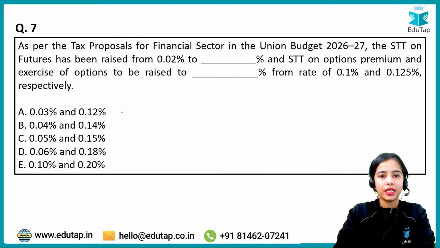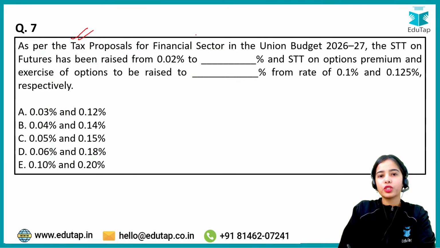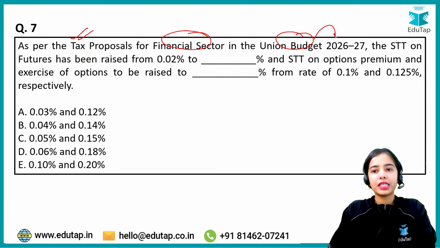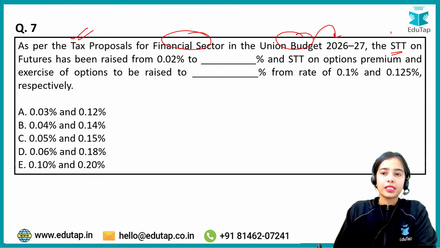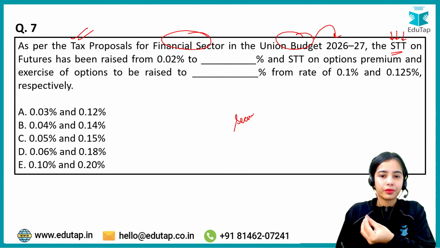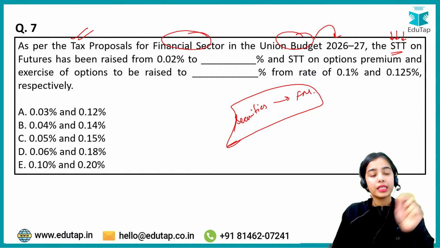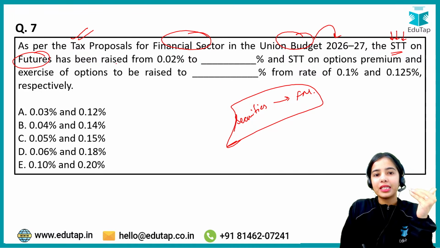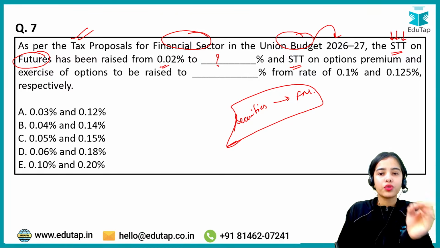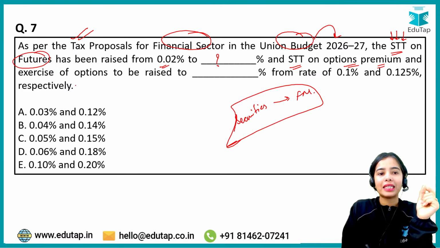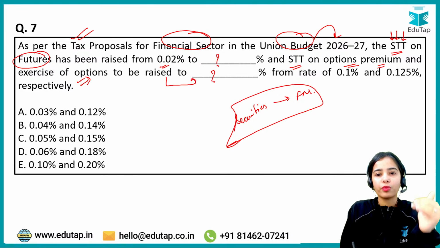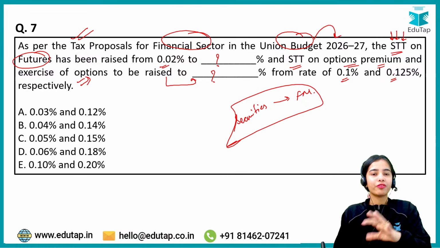So this is the basic idea. Moving forward, as per the text proposals for financial sector in the Union Budget 2026-27, the STT, that is the securities transaction tax. If you are transacting in the securities in the financial market, you have to pay the securities transaction tax. On the futures, this has been raised from 0.02% to how much, and the STT on the options premium and the exercise of options has been raised to how much, from 0.1% and 0.125% respectively.